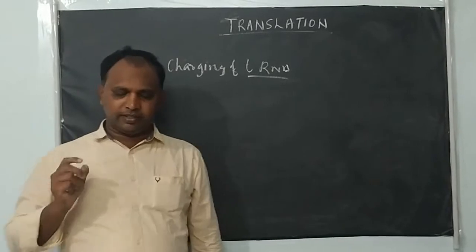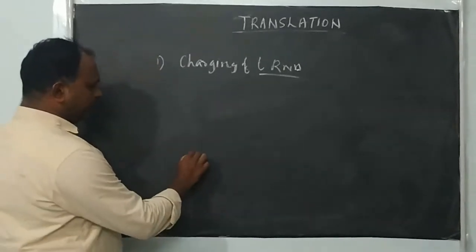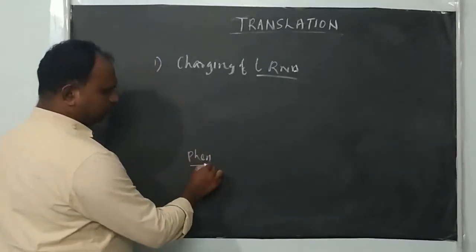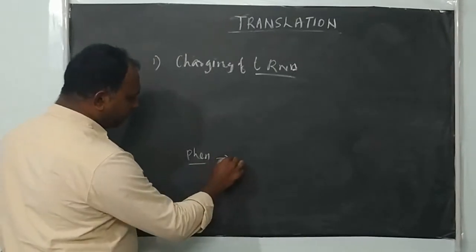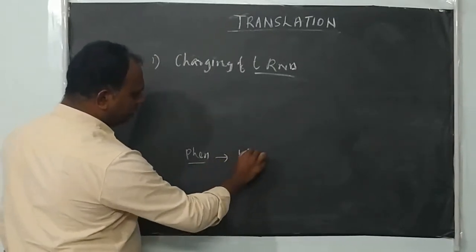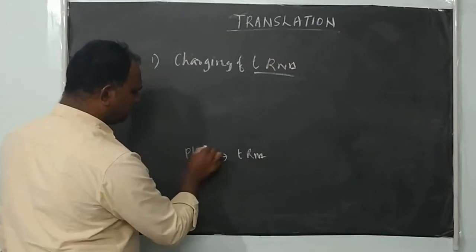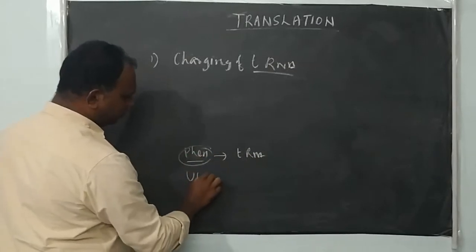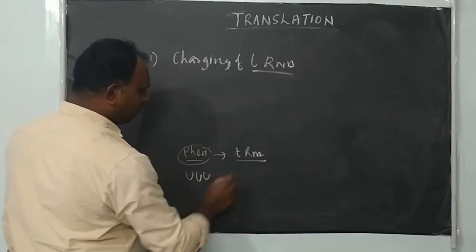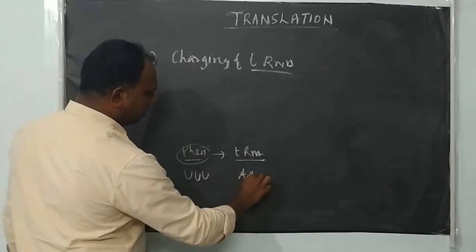For example, if phenylalanine is activated, the specific tRNA has the matching anticodon. The codon for phenylalanine is UUU, and the tRNA anticodon is AAA.